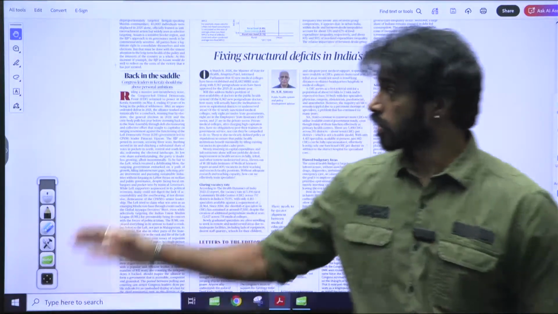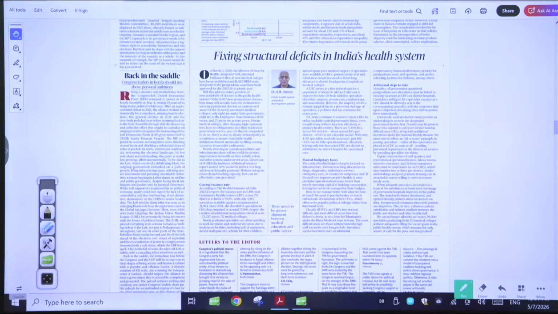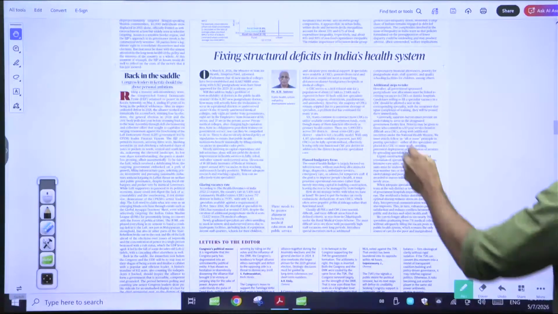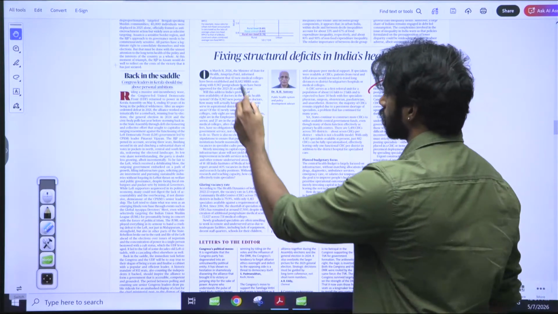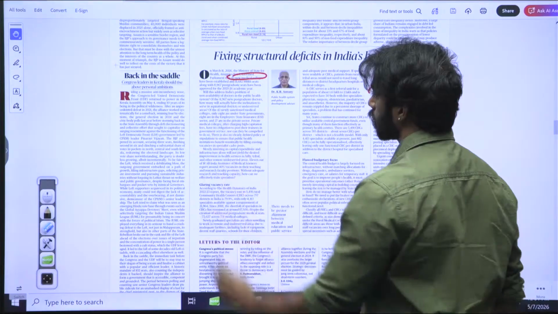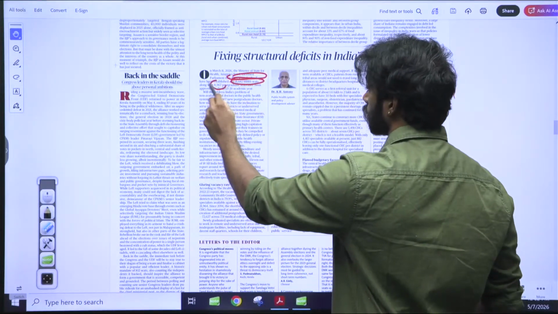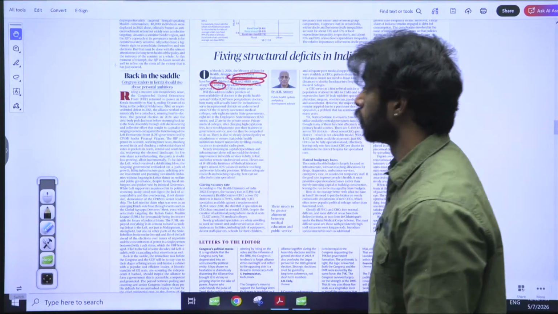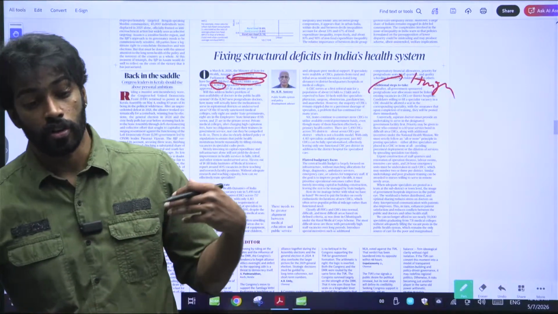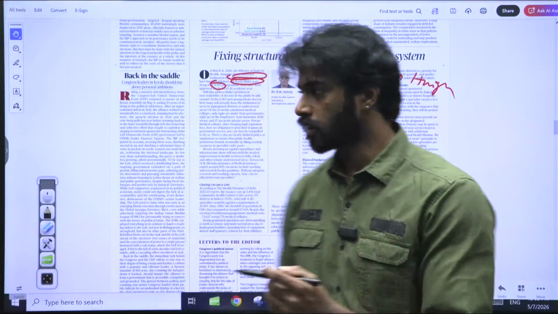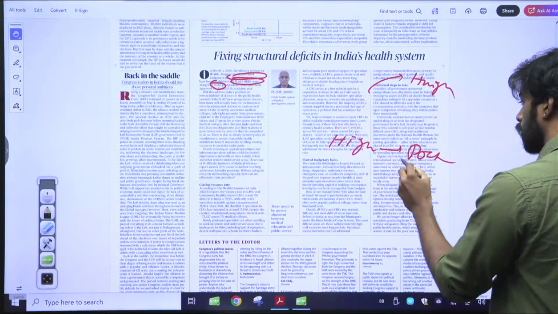Now this particular editorial is talking about fixing structural deficits in India's health system. Okay, he's saying that there are many doctors, right? There is a high number of doctors present. You can see that nearly 43 new medical colleges have been established and 11,682 MBBS seats and 8,967 postgraduate seats have been approved. So what does this say? This says that India has a high number of seats for doctors, and a high number of doctors. Okay, a high number of doctors are there, but where are they?